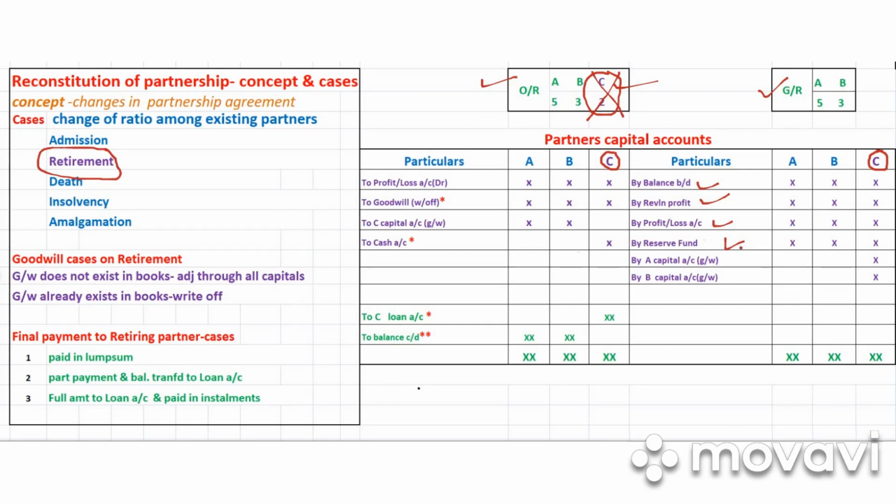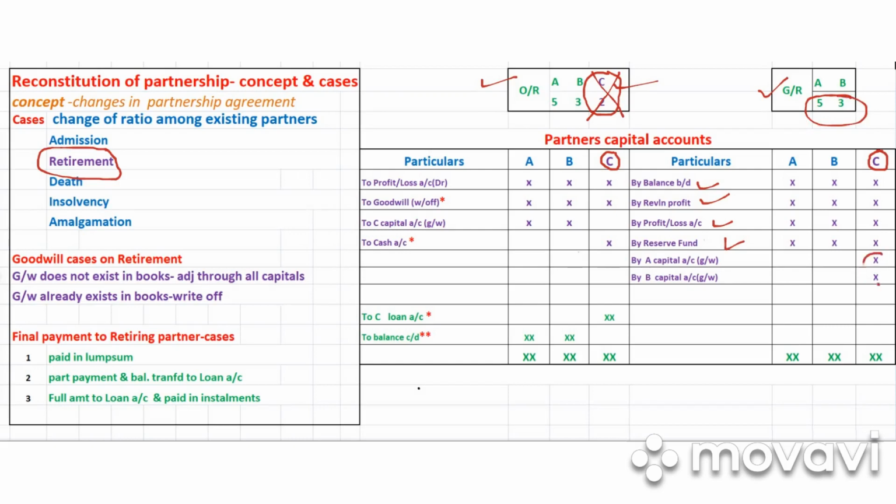In order to compensate the retiring partner, they will first calculate the total goodwill. Then out of the total goodwill, they will find out C's share, and this C's share will be divided between the remaining partners, A and B, in the gaining ratio, which is 5:3.